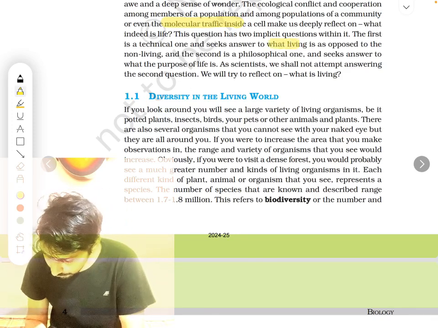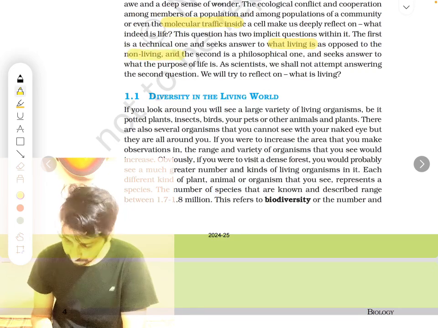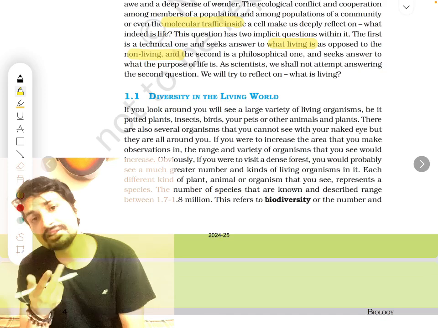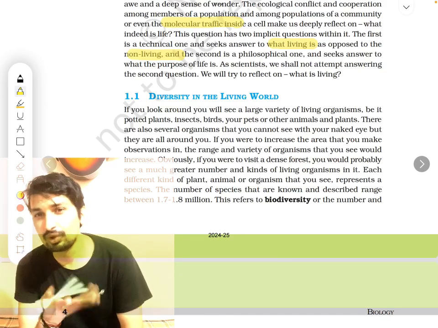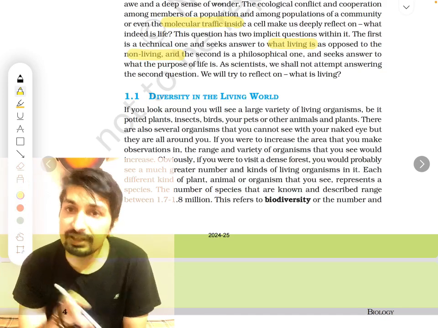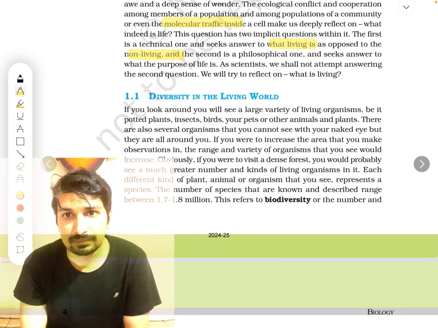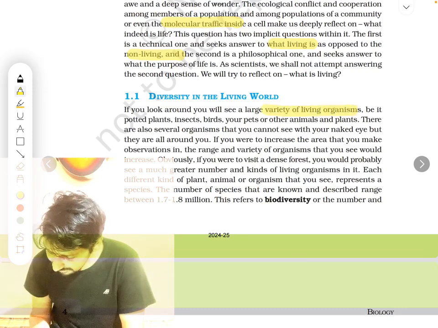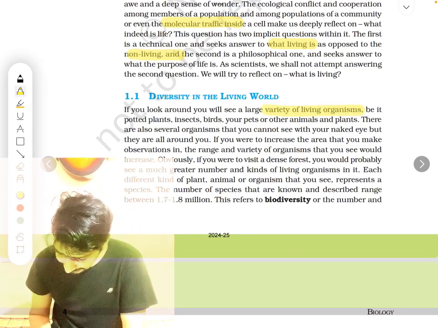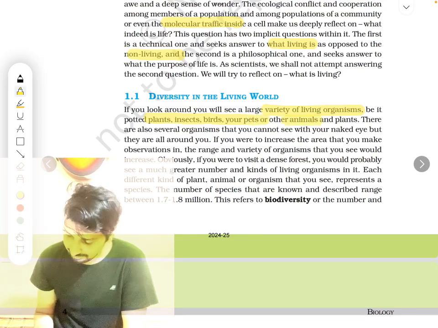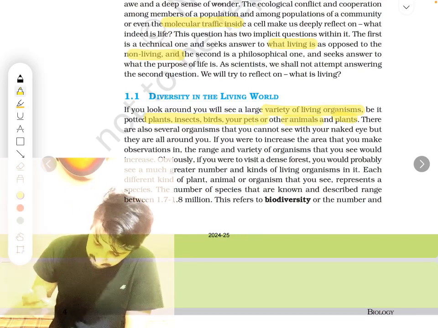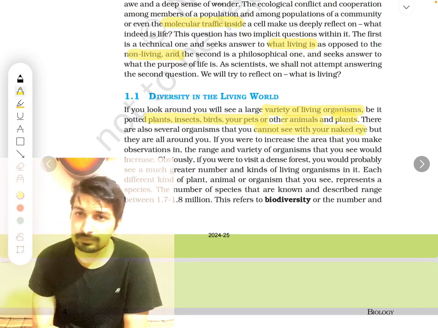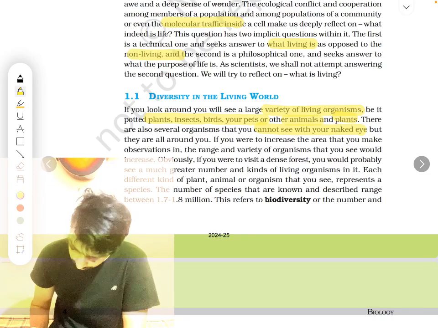Firstly, in this chapter we are going to talk about what is living and what is not living. We are going to discuss two things. What is life is a philosophical question. But what is living and what is not living, that we can study in this chapter, right? So if you look around, you can see a variety of organisms. They are going to be plants, insects, birds, pets, and other animals. And there are also several organisms that you cannot see with your naked eye. Such organisms are also there.